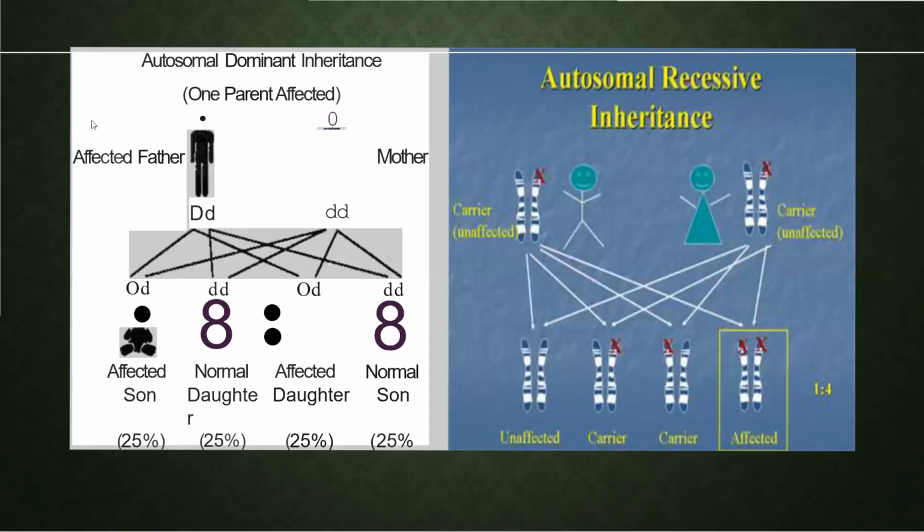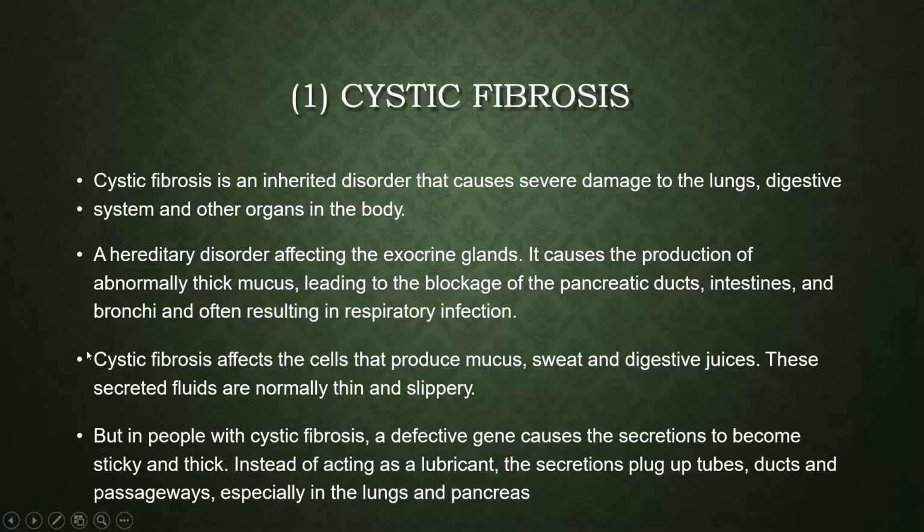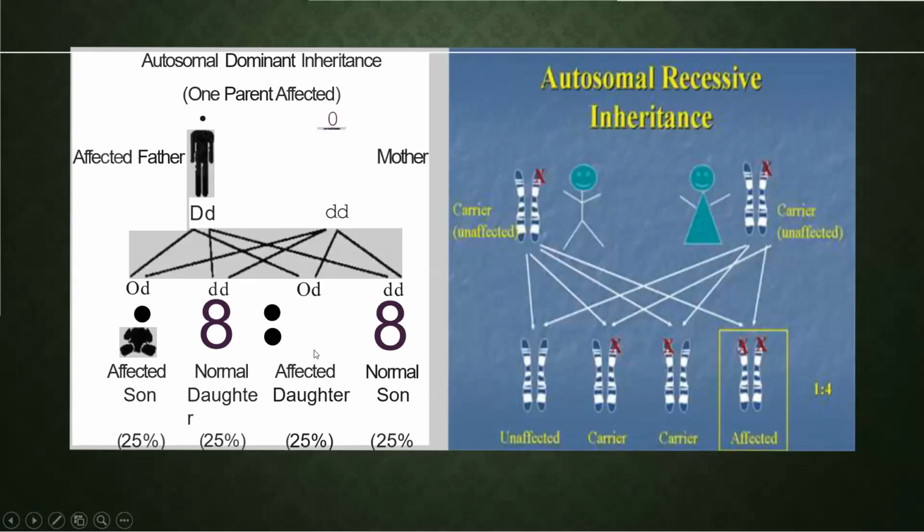Now this is just an explanation of how this is occurring. Autosomal dominance: see, this is the affected father and this is the mother. Father is diseased, mother is not diseased. So you get the genes capital D small d for the father, and small d small d for the mother. If you cross them, you see an affected son, a normal daughter, an affected daughter, and a normal son. So the percentage is 25% each, and the chance of getting affected is 1/4. Affected sons and normal daughters are also produced.